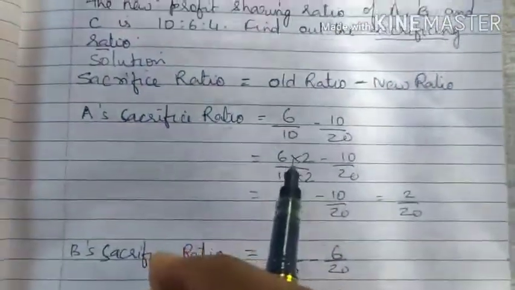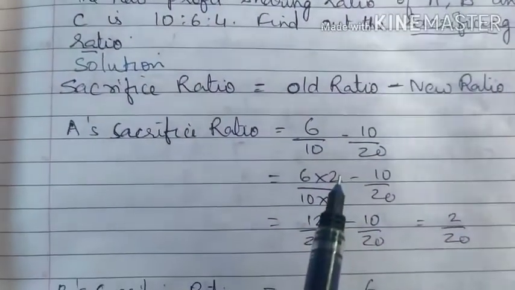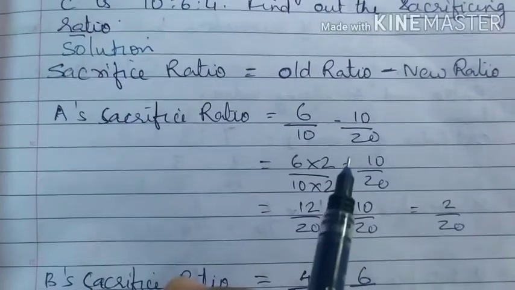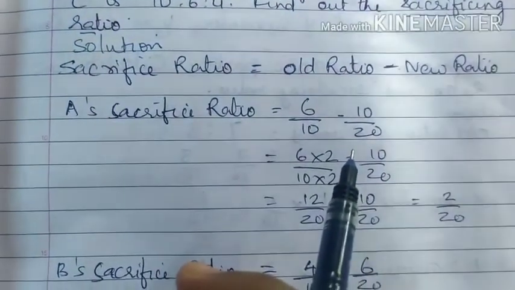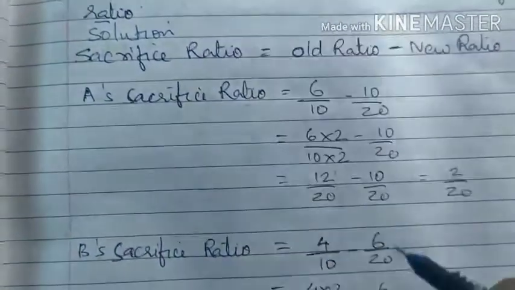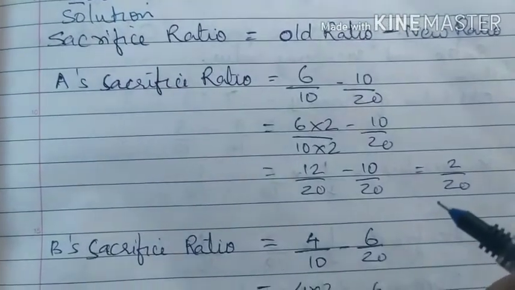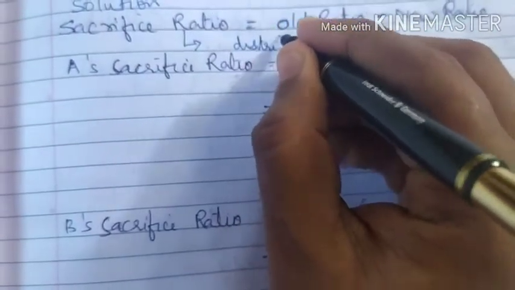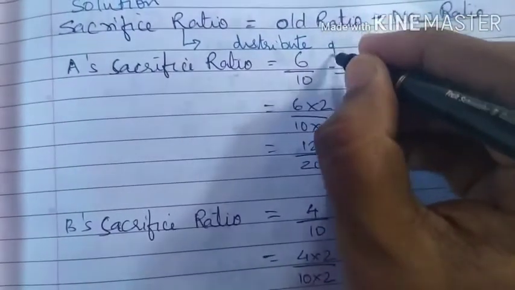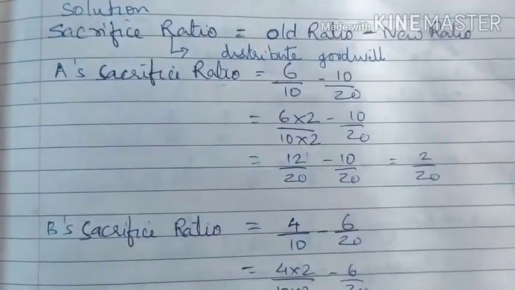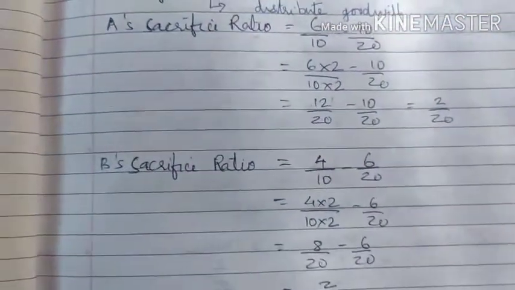Why are we finding the sacrifice ratio? As we did in the previous sum, on admitting a new partner into the business, the old partners have to sacrifice their share of profit to the new partner. So for that reason we have to calculate the new ratio as well as the sacrifice ratio. This sacrifice ratio is calculated to distribute the goodwill among the partners.